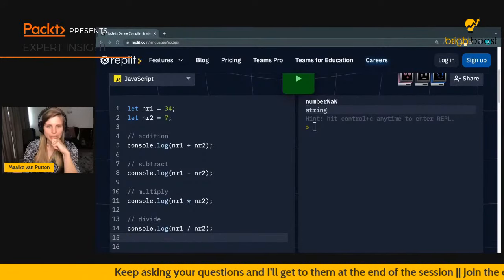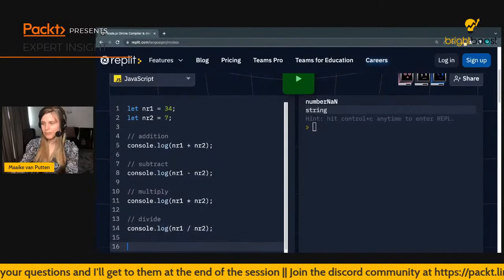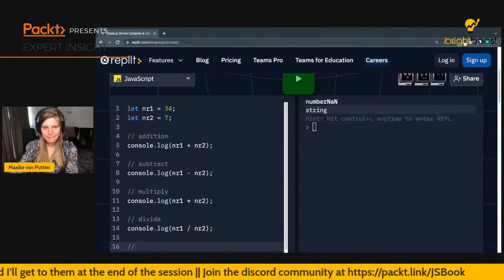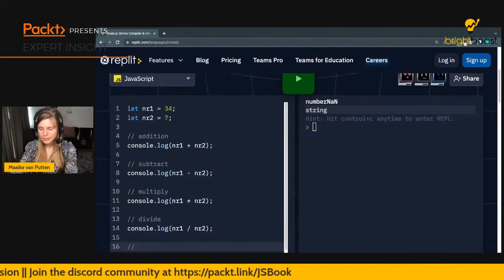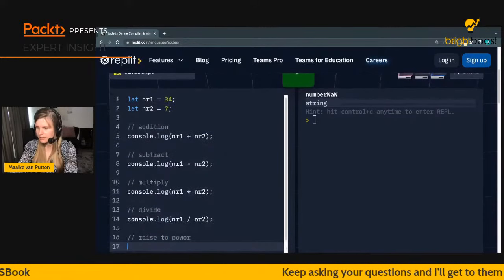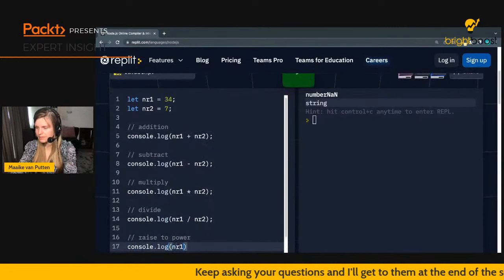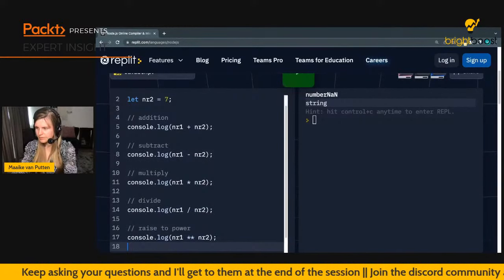So there's actually a few that are maybe a bit less common. And the first one is this one. This is to raise it to a certain power. I think it's called the exponent. I'm actually not sure. Let's just say raised to power. There we go. And then say number1 and then 2 asterisks, number2.